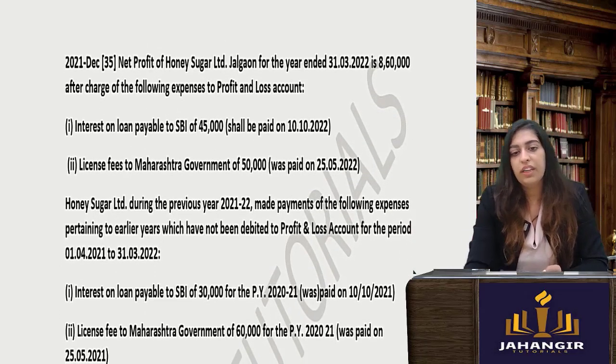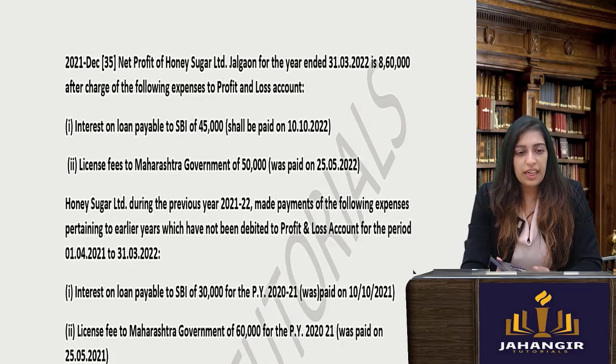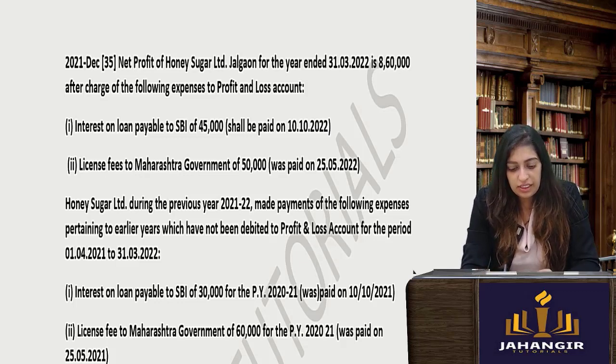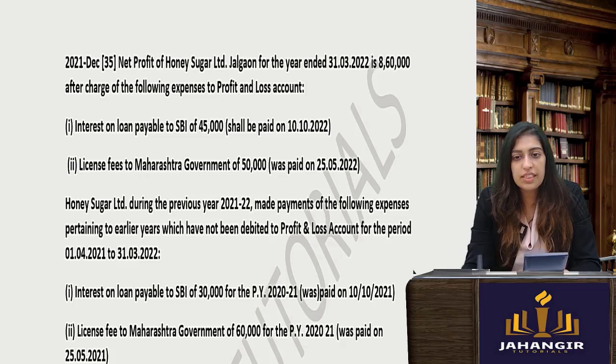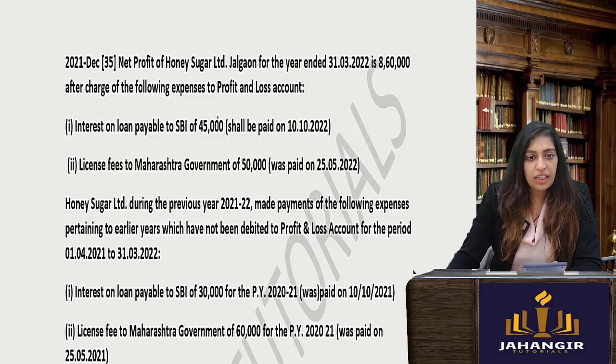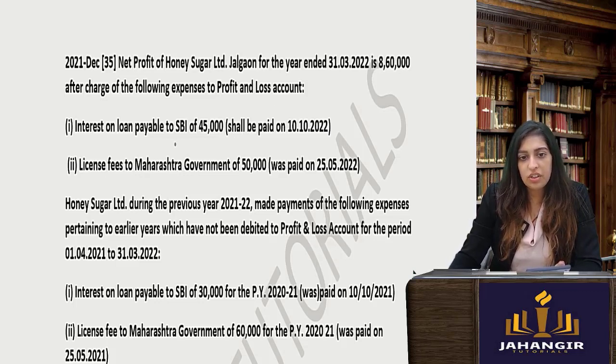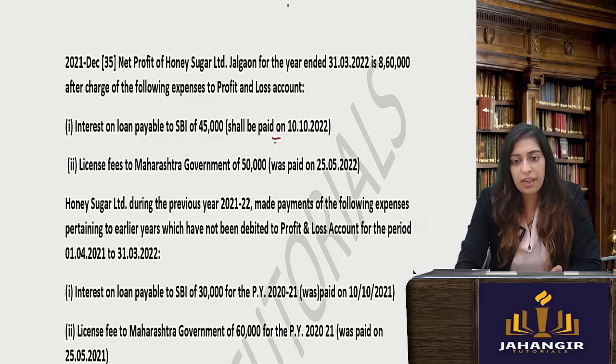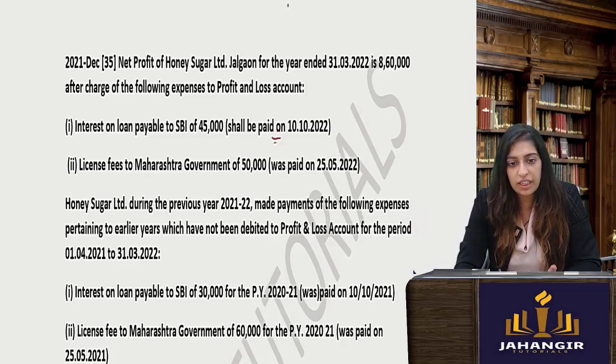Next, net profit of Honey Sugar for the year is 8,60,000 after the following expenses. Now pay attention, this will take you some 10 seconds to understand. Net profit for the year is 8,60,000, after taking into account interest on loan which has not been paid, so they have debited it. Interest on the loan shall be paid in the next financial year, on 10/10. So you have already taken the expense into account, so we will add it back.